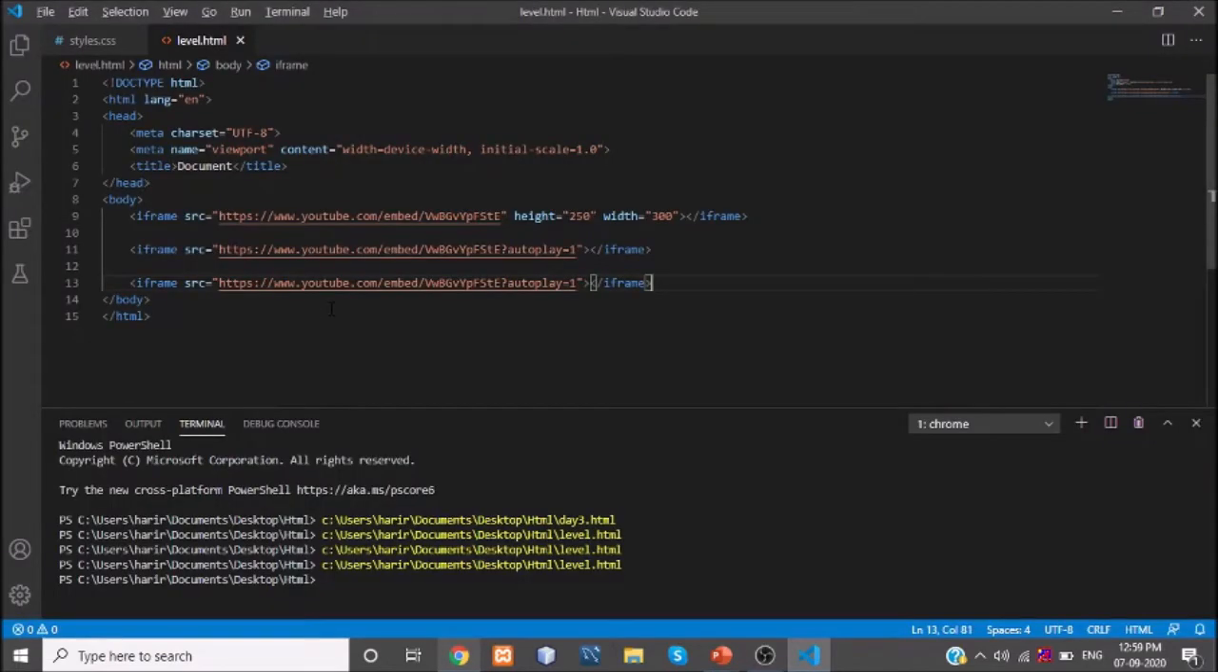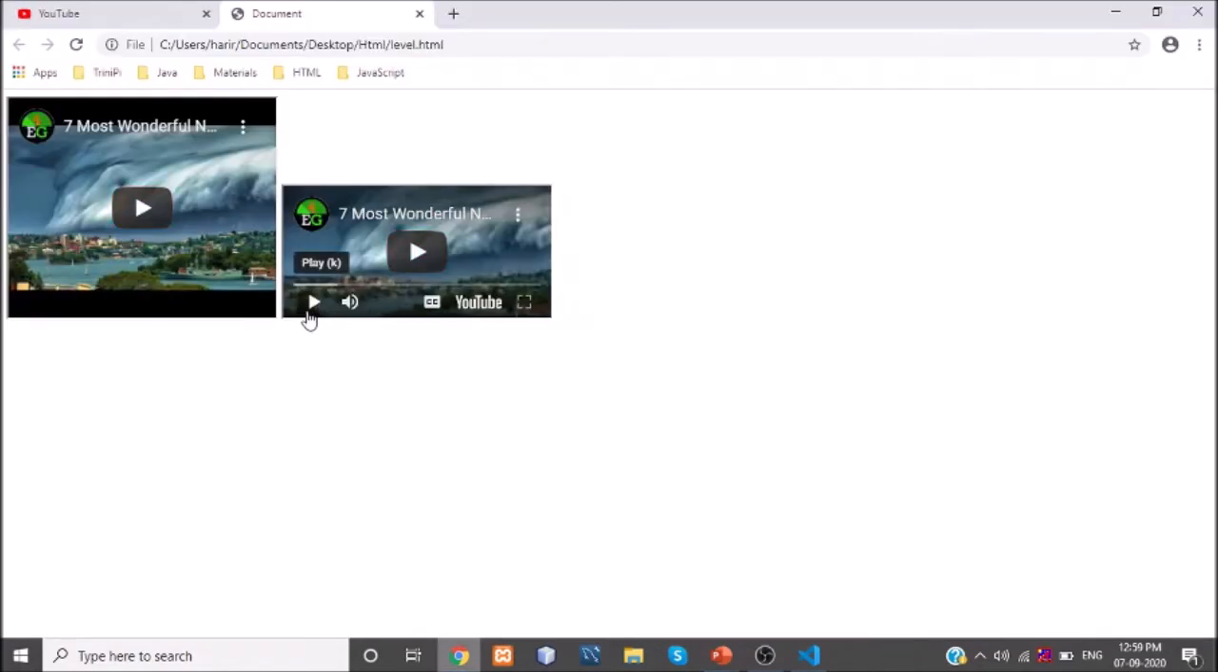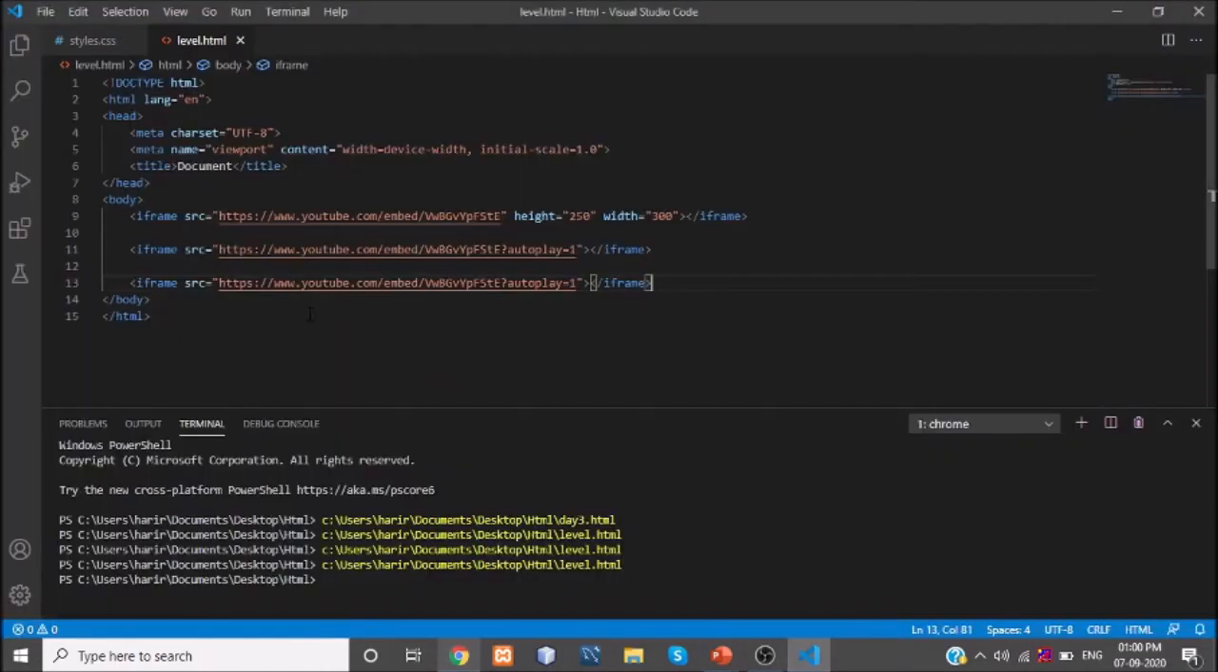If you don't want these controls, like the play button, full screen mode, or the volume, you can remove those controls also in your website. So let's see how to do that. For that the term is very simple, as you all know. Just add controls equal to 0.